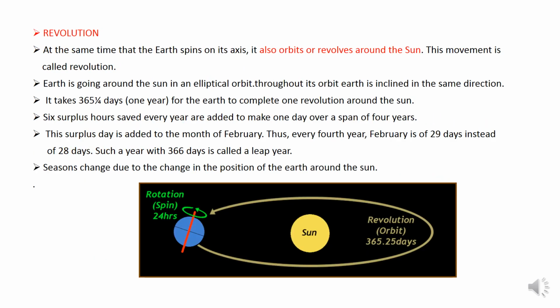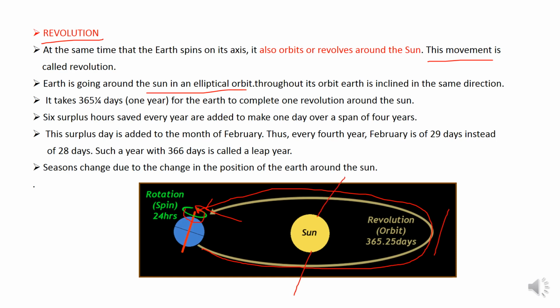Now we are studying about revolution. Not only does the Earth spin on its axis, it also orbits or revolves around the Sun in an elliptical orbit. This movement is called revolution. So the Earth is moving around the Sun in an elliptical orbit. Throughout its orbit, Earth is inclined in the same direction, that is on a tilted axis. So it takes 365 1/4 days, 1 year, for the Earth to complete one revolution around the Sun.